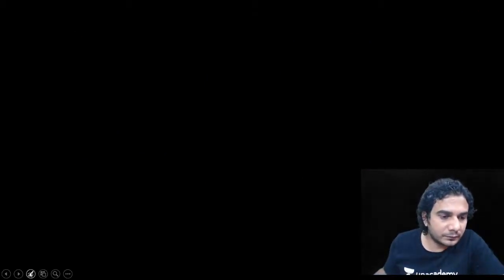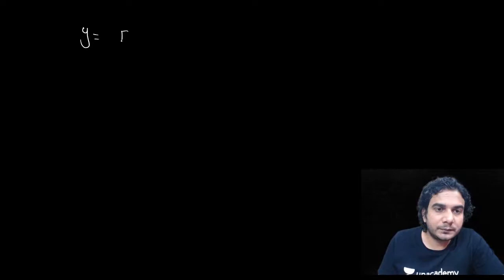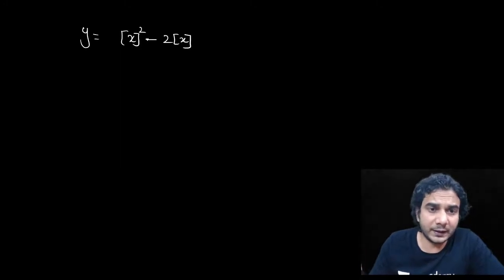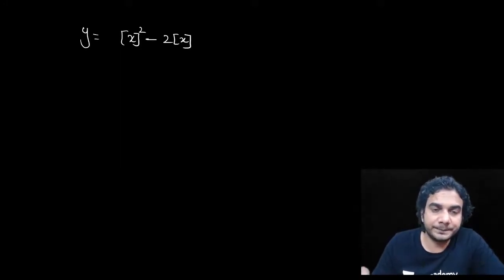Okay, so the next example is one more example, and then we'll start the new transformation. So y is equal to greatest integer of x square minus 2 times greatest integer of x. In this, I'm not going to plot the base graph, so directly you can start. You first try it, then I'll tell you how to start. Try it for a minute.